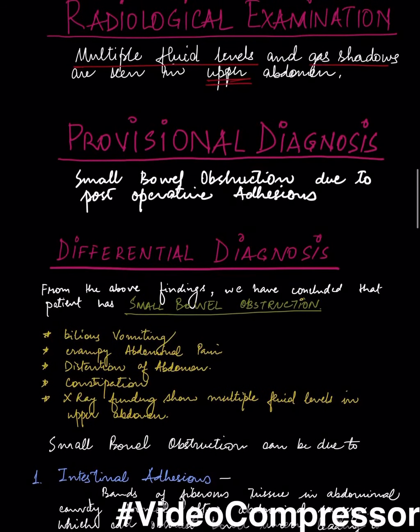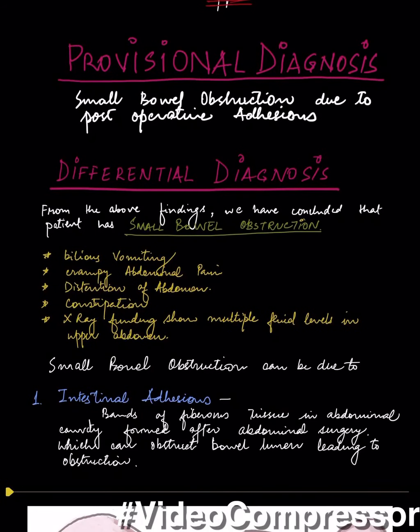The provisional diagnosis made is small bowel obstruction due to post-operative adhesions. We concluded this because there is bilious vomiting, which is indicating that the obstruction is in the upper part of the abdomen. There is crampy abdominal pain, distension of abdomen showing that there is bowel enlargement, constipation, which is again an indication that there is obstruction of some kind, and the X-ray findings show multiple fluid levels.